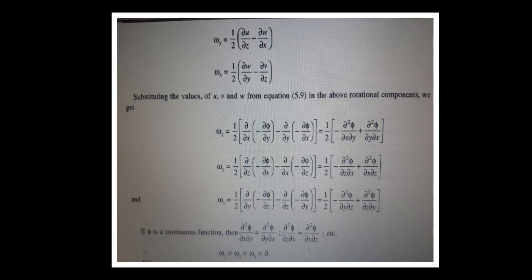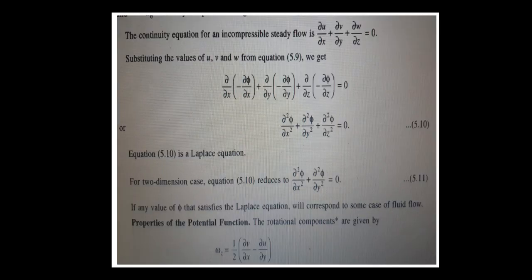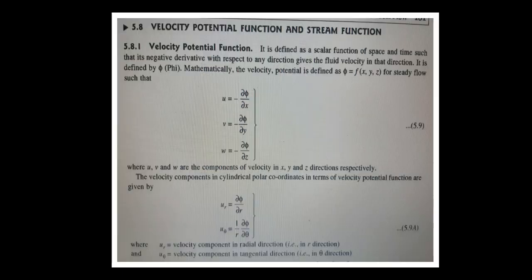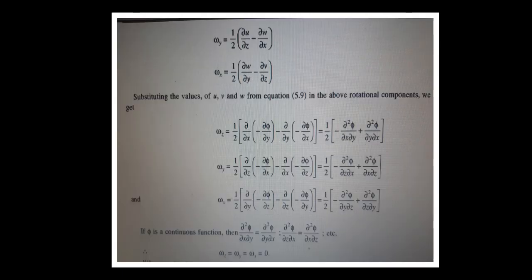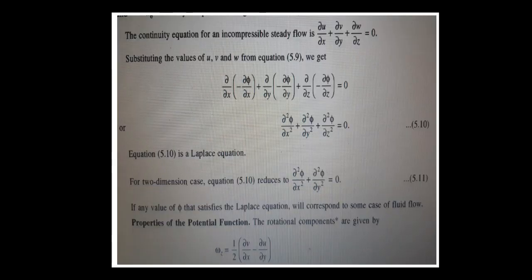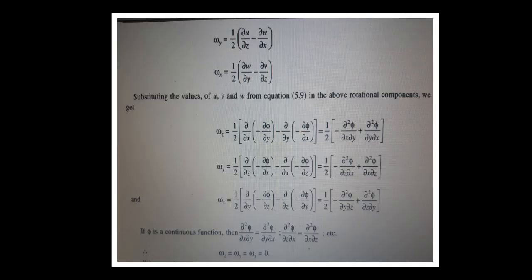Rotation about the x axis equals 1 by 2 of dou w by dou y minus dou v by dou z. Substituting the values of u, v, w in equation 5.9, we get the above rotational components.